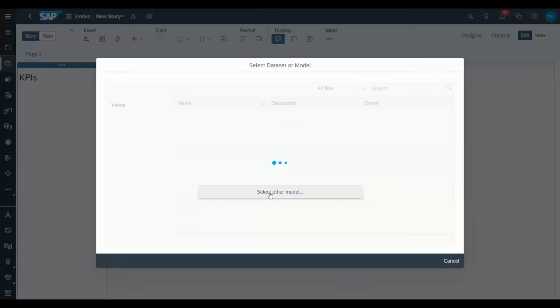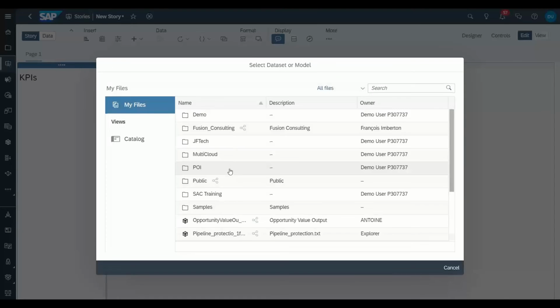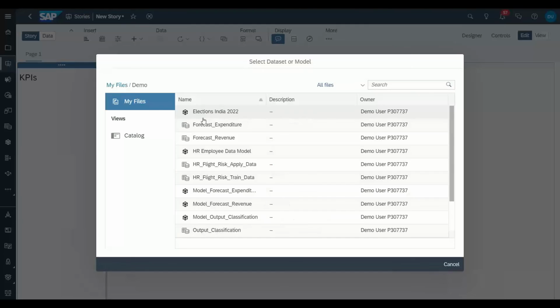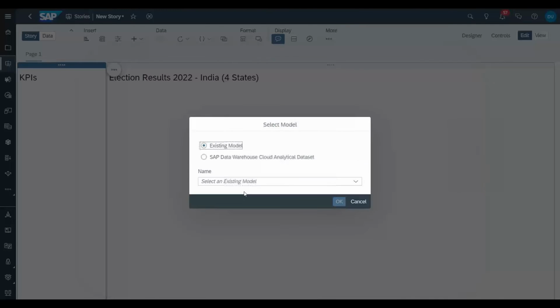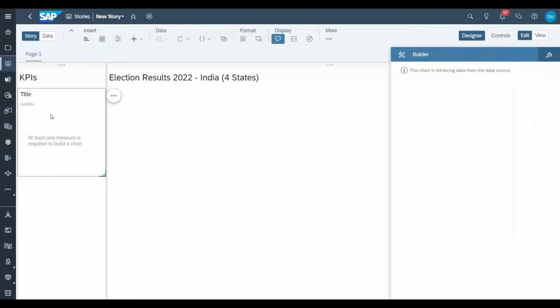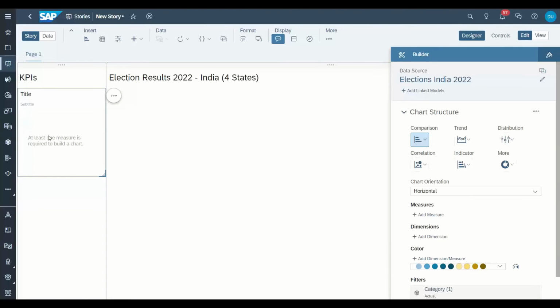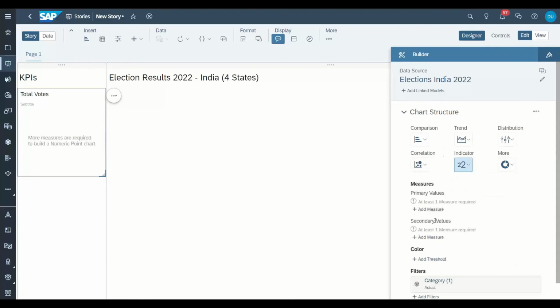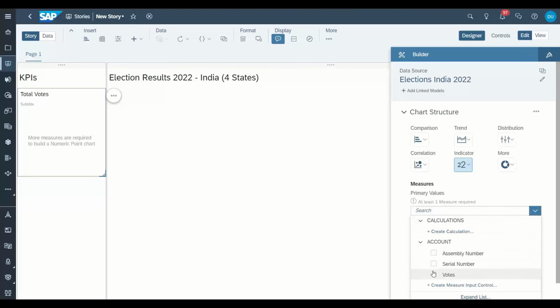I will just choose the model which I've created a few minutes ago. Let's go back and I will choose here elections data. Nice. And you can see a chart has been added. So the first thing I would like to show here is the total number of votes. So let's change total votes which were casted across, and I'm just going to choose it as a numeric point chart. So these are the different types of charts you can choose, and I will choose votes.